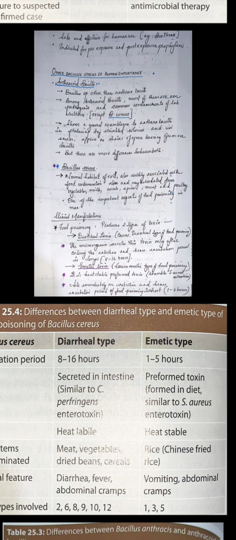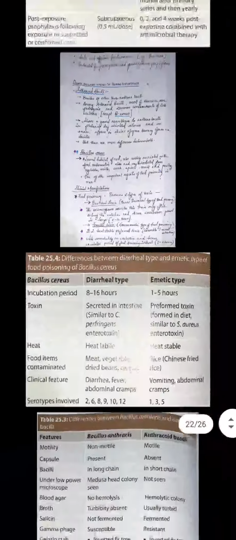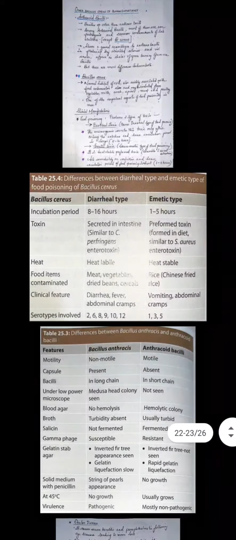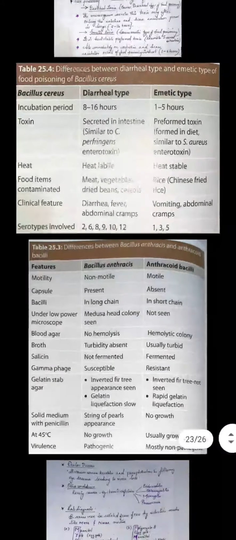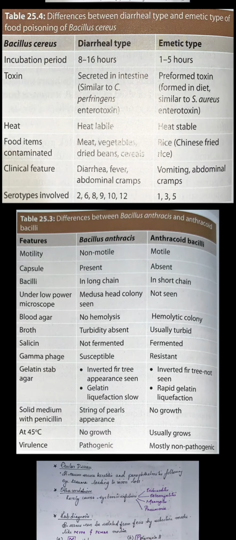There are differences though, most of them are differences. The main differences: Bacillus anthracis is non-motile, Anthracoid is motile. Capsule is present in anthracis and absent in Anthracoid bacilli. Bacillus anthracis has long chains and Anthracoid bacilli short chains. Under low power microscope, you can see medusa head colony in Bacillus anthracis, which you can't see in Anthracoid. On blood agar, there is no hemolysis in Bacillus anthracis, whereas Anthracoid bacilli have hemolytic colonies.